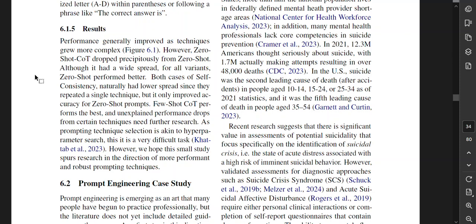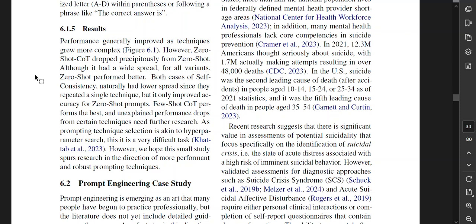Results. Performance generally improved as techniques grew more complex. However, zero-shot chain of thought dropped precipitously from zero-shot. Although it had a wide spread for all variants, zero-shot performed better. Both cases of self-consistency naturally had lower spread since they repeated a single technique, but it only improved accuracy for zero-shot prompts. Few-shot chain of thought performs the best, and unexplained performance drops from certain techniques need further research. As prompting technique selection is akin to hyperparameter search, this is a very difficult task. However, we hope this small study spurs research in the direction of more performant and robust prompting techniques.